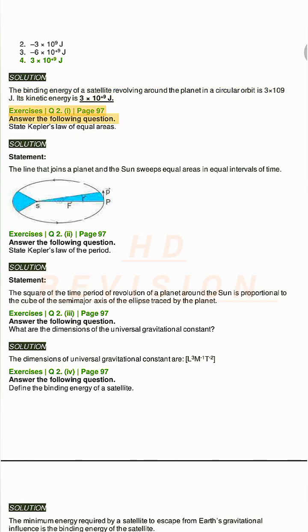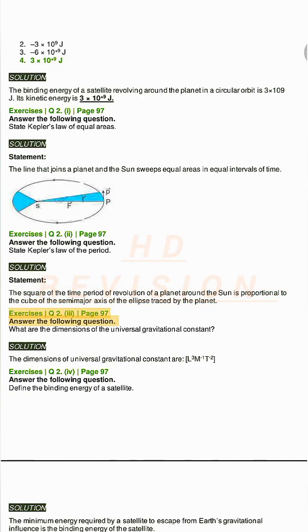Exercises Q2, page 97. Answer the following question. State Kepler's law of equal areas. Solution. Statement. The line that joins a planet and the Sun sweeps equal areas in equal intervals of time. Exercises Q2, page 97. State Kepler's law of the period. Solution. Statement. The square of the time period of revolution of a planet around the Sun is proportional to the cube of the semi-major axis of the ellipse traced by the planet.